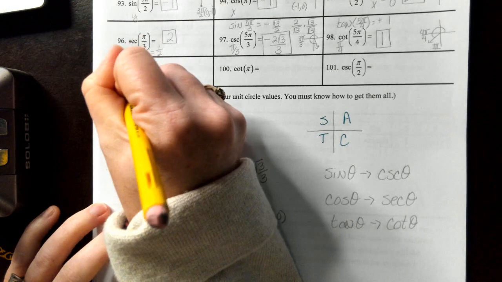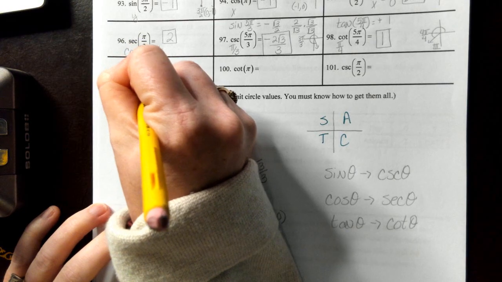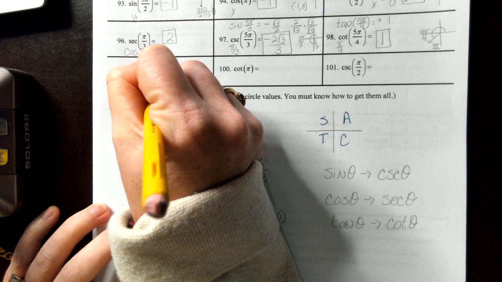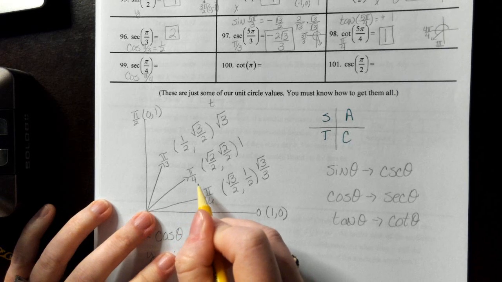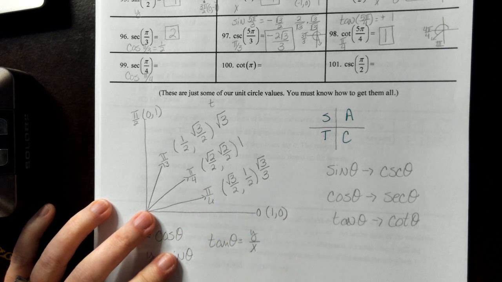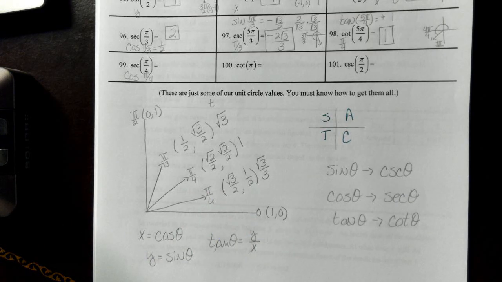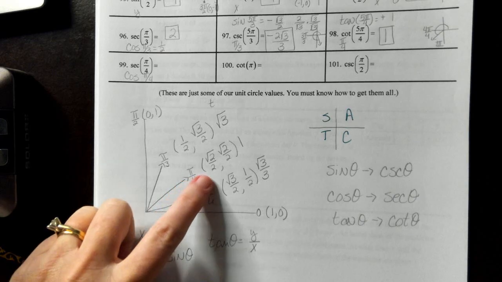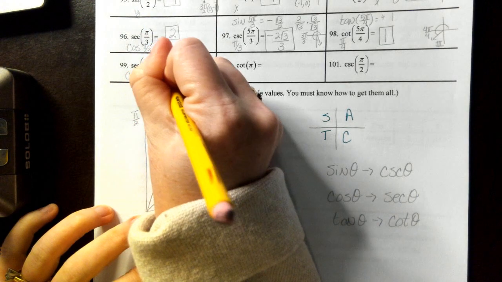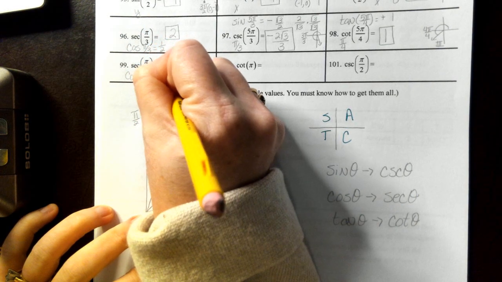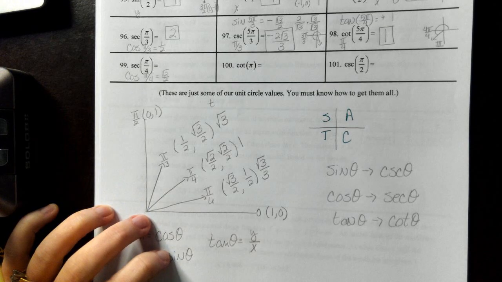Okay, last 3. Let's find the cosine of pi over 4. Pi over 4 is in my first quadrant right here. So my cosine value is going to be x. When I go to find that x value, I'm going to get the square root of 2 over 2. All right.